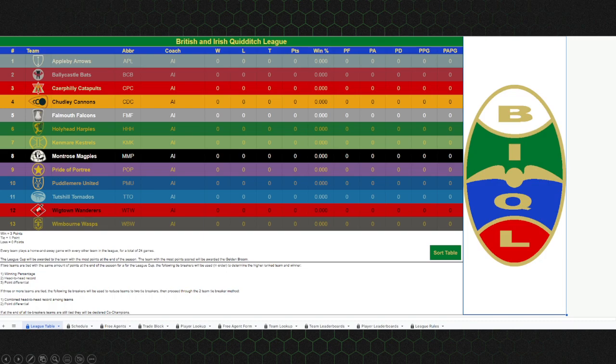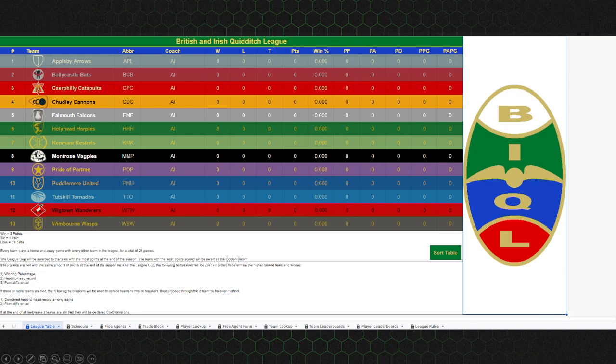If Appleby won both of those games, then Appleby is the champion. If they split those games, because every team plays each other twice, once at home, once away, then there will be a third one, which is point differential, which is tracked over here. We keep track of how many points every team has scored, how many points they've allowed, and that gives us a point differential. The team with the lowest point differential would be the tiebreaker in that championship discussion.